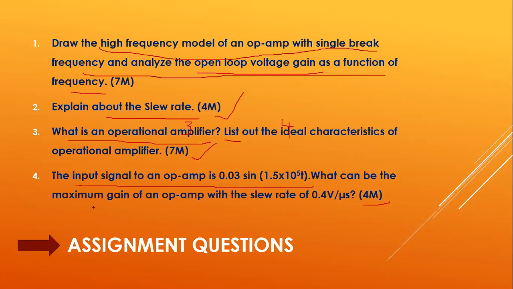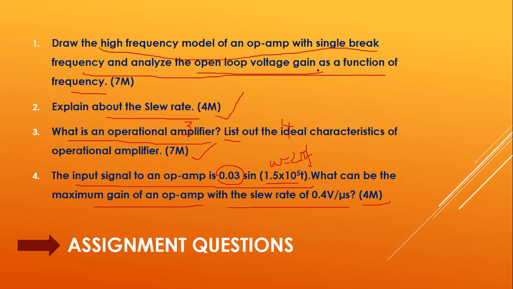What can be the maximum gain of the op-amp with a slew rate of 0.4 volts per microsecond? The input signal is a sinusoidal wave with maximum voltage 0.03, and omega is 1.5 × 10^5, where omega is 2πf.